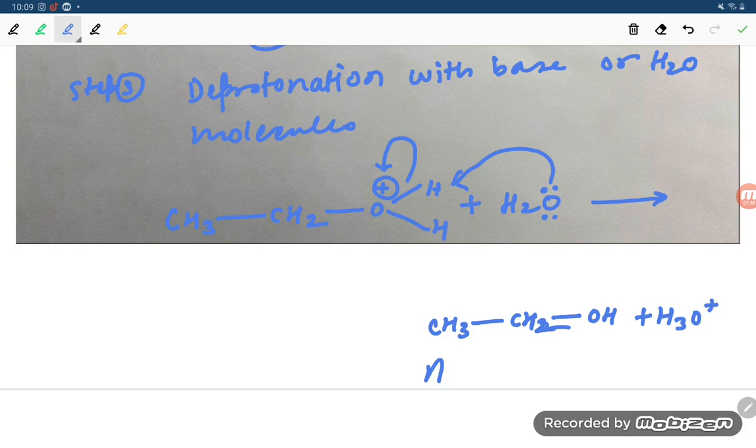This is the alcohol. This is our mechanism for the alkenes, students. Now we will see another mechanism.